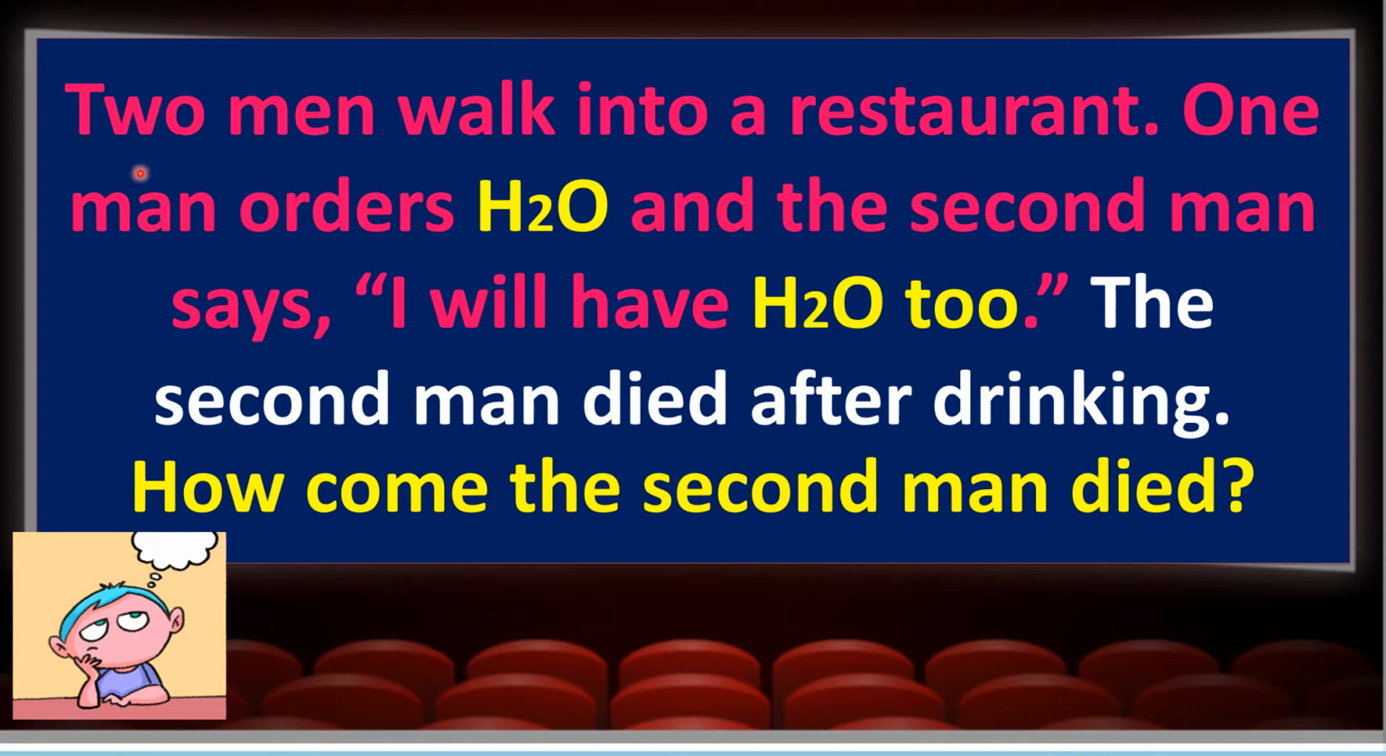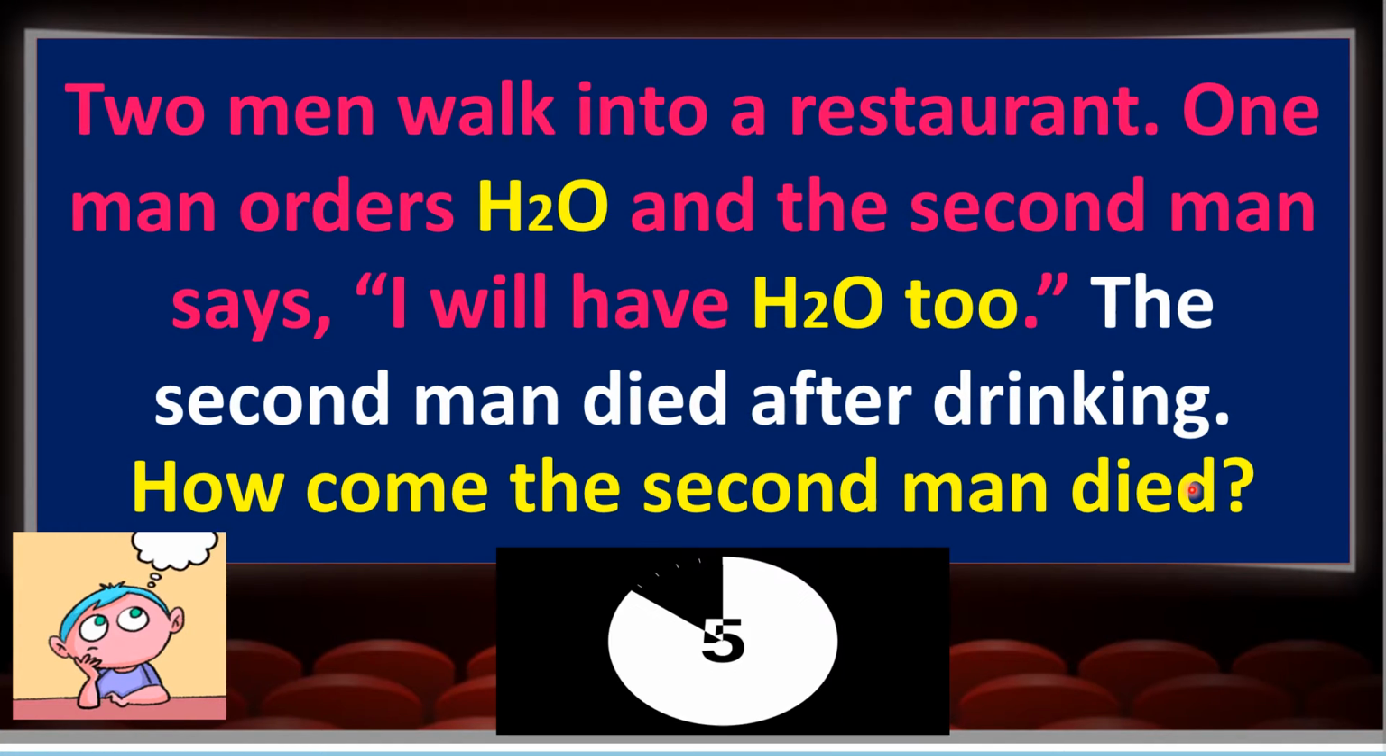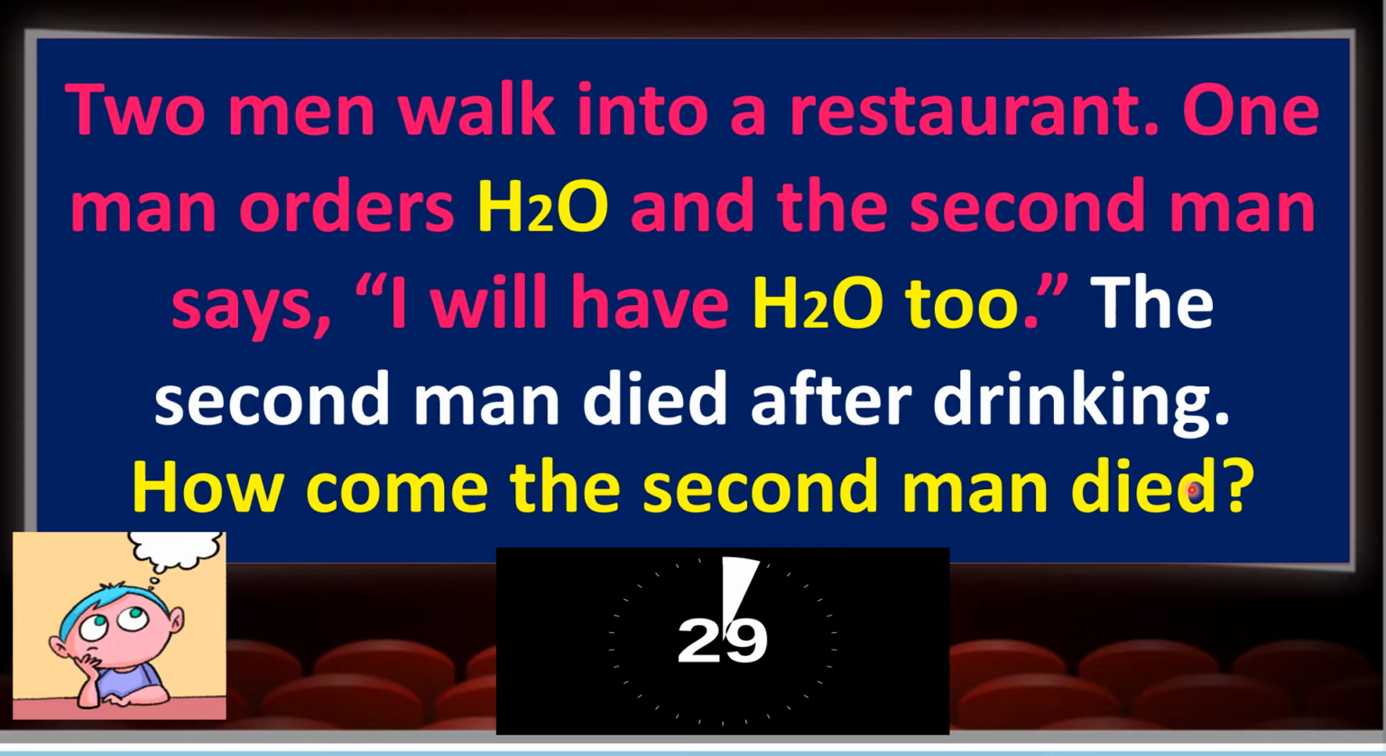So this is the question. Two men walk into a restaurant. One man orders water, so this is the formula of water, H2O. And the second man says, I will have H2O too. The second man died after drinking. How come the second man died? Okay, I will give you 30 seconds to answer.